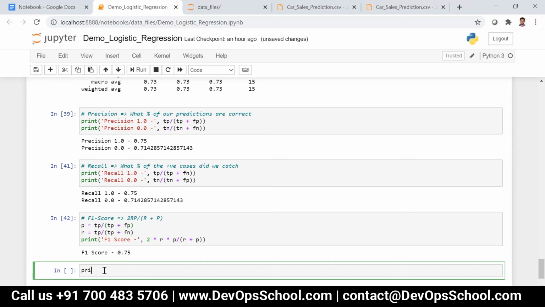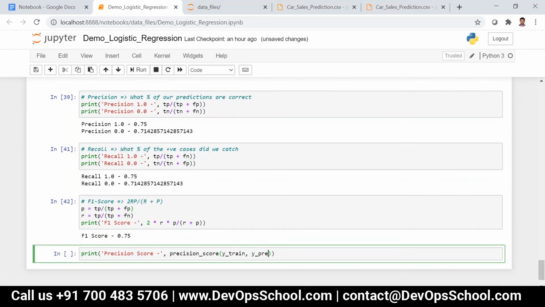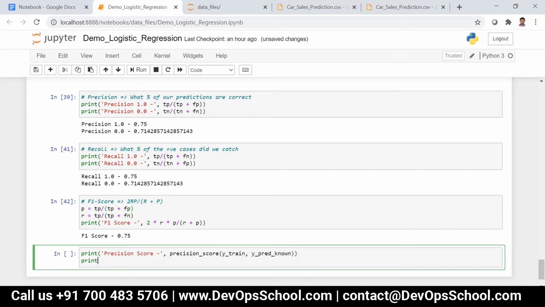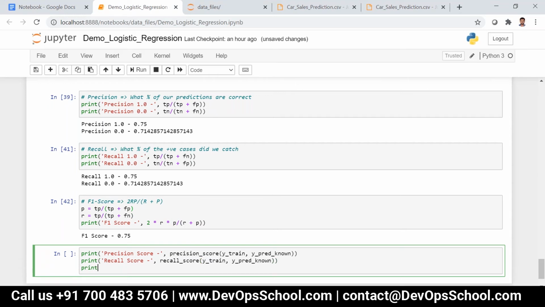What we can do is use the precision score of y_train and y_pred_known. We can just pass those parameters, and these methods will work for everything. Say recall score with this one, and then I can say F1 score of this one.